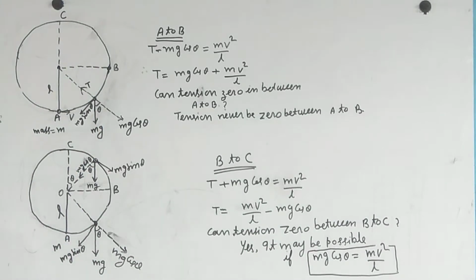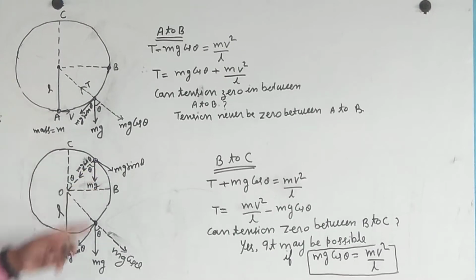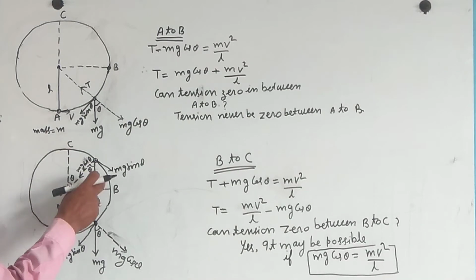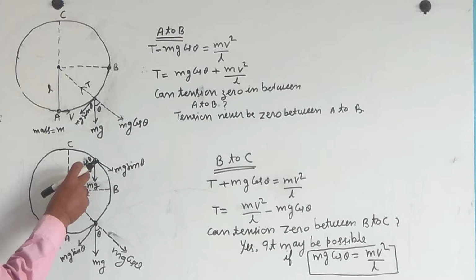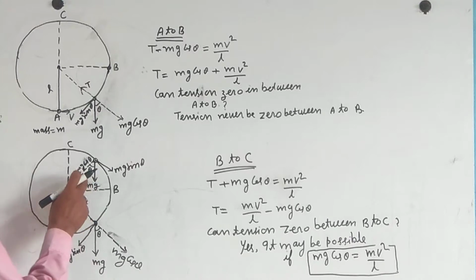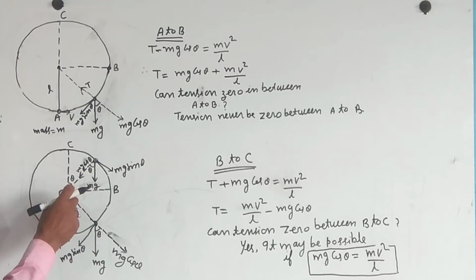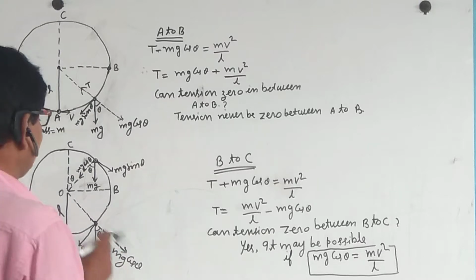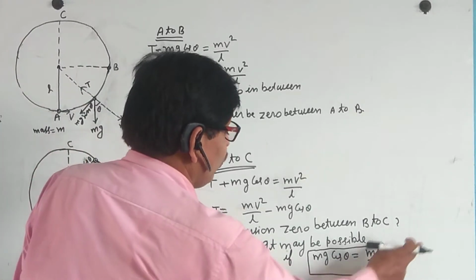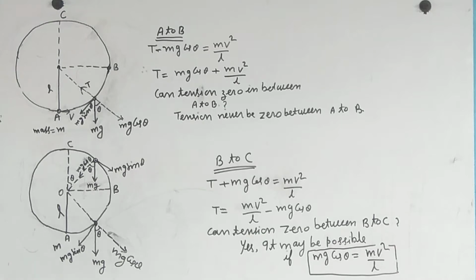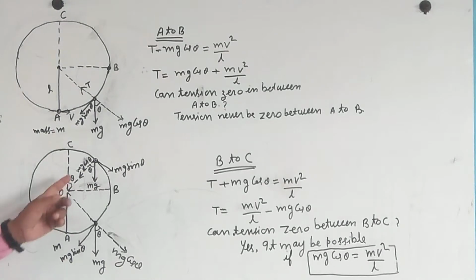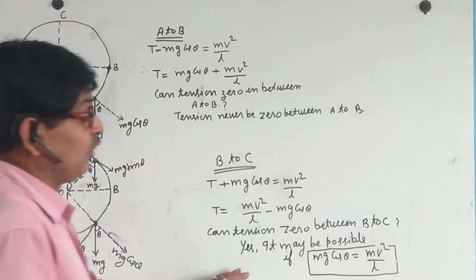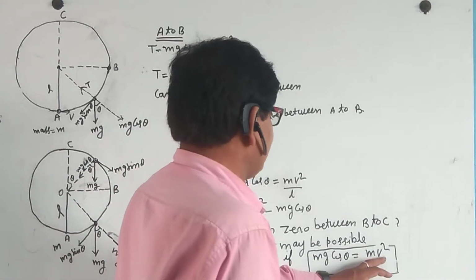In this case, can the tension be 0 between B to C? Yes, it may be possible for the tension in the string to be 0 at some time. This is possible if mg cos theta is equal to mv square by L. If this condition holds, then the tension created in the string is 0. Now we can calculate the velocity of the particle.